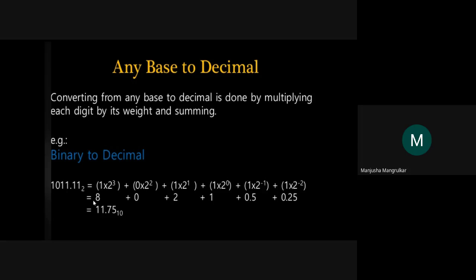When we do the sum of all these numbers, 8 plus 2 is 10, 10 plus 1 is 11, plus 0.5 plus 0.25. So the answer is 11.75 as a decimal number. So this is the base of 10. So 1011.11 converts into the decimal number 11.75.